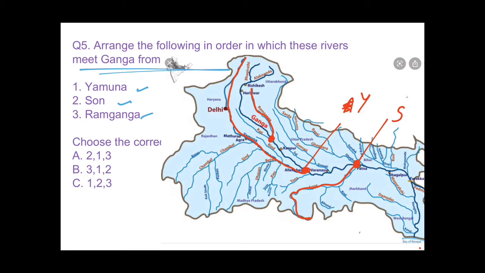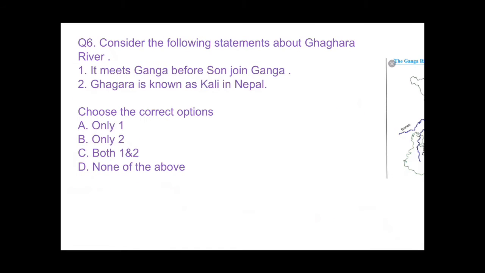So what will be the sequence, from west to east? First one would be Ram Ganga. Ram Ganga means 3. So the answer would be this. It is very much visible. Then 1, Yamuna, and then 2. So yes, this is right. So answer B is the correct answer. Now consider the 6th question.